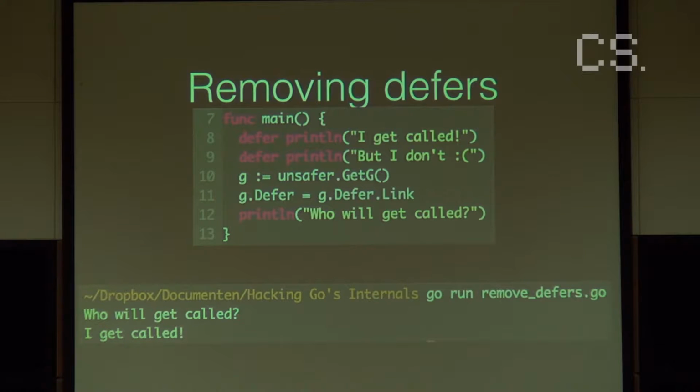And you can do way more malicious stuff with this, because now that we have access to this, we can actually change things. So here I defer two functions, I get the Go routine, and what I do is I remove one of the defers. I overwrite it with the next defer. So here I have two print statements. I get called, but I don't. Normally it would call the second one first, because that's the last one deferred, but because I removed it, it never gets called.